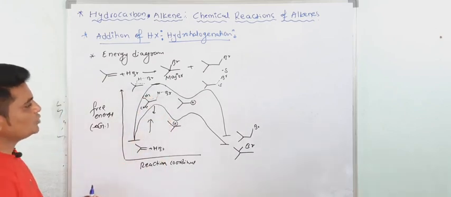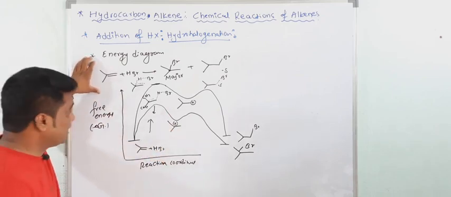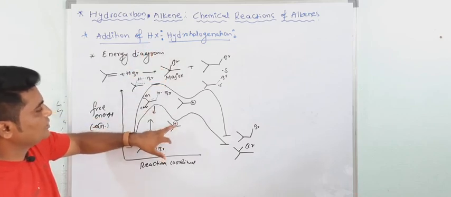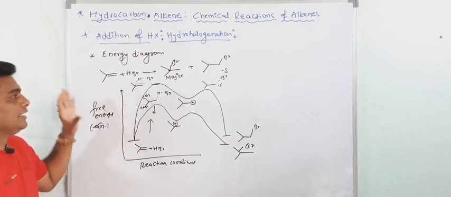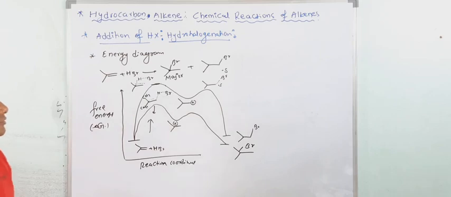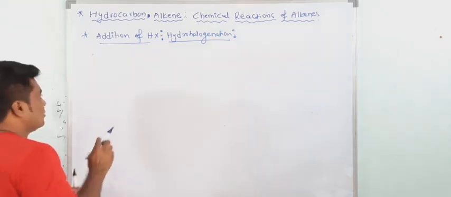So this is the energy profile diagram for this reaction. And the tertiary carbocation is more stable than the primary carbocation. So this is the energy profile diagram for the electrophilic addition reaction of alkene. Understood? Right.